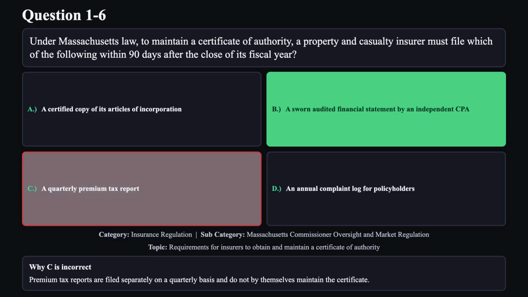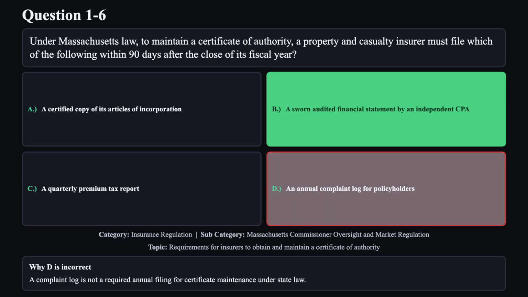Reason C is not correct. Premium tax reports are filed separately on a quarterly basis and do not by themselves maintain the certificate. Reason D is not correct. A complaint log is not a required annual filing for certificate maintenance under state law.